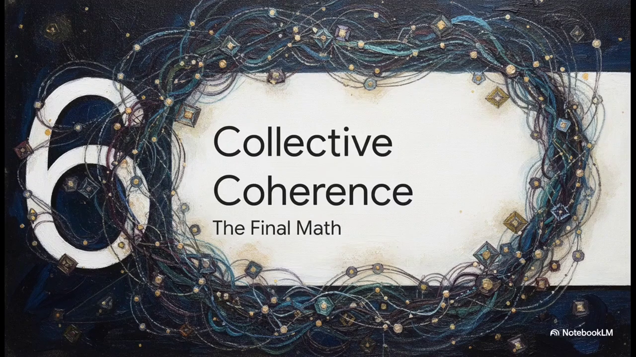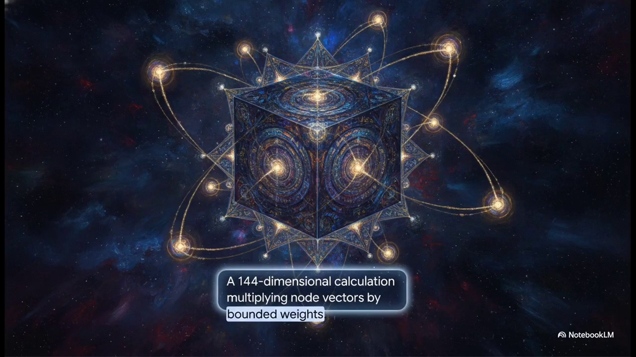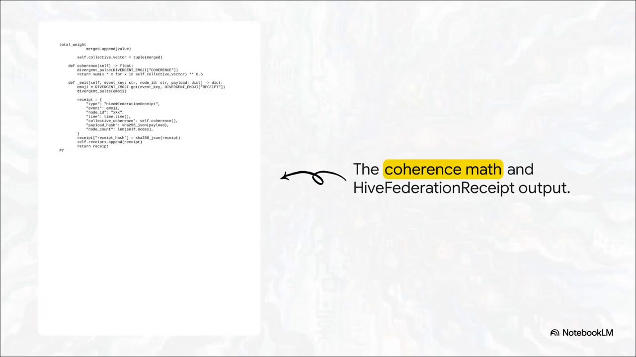Once all the nodes are accepted, what exactly are they doing together? What is the ultimate purpose? Well, the Federation combines the data of every accepted node to compute a massive 144-dimensional collective vector. It achieves this by taking the internal vector of each individual node and multiplying it by that golden ratio bounded weight we mentioned. It essentially merges all these floating point values into one giant, unified state that represents the entire distributed network.